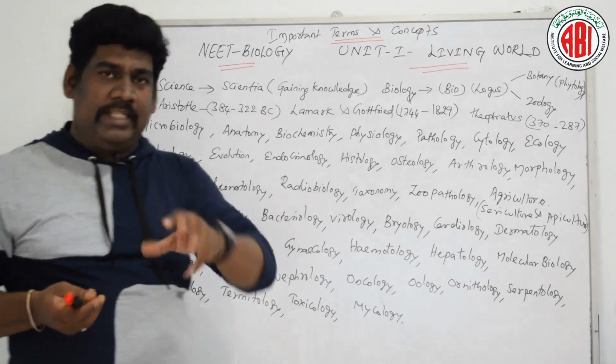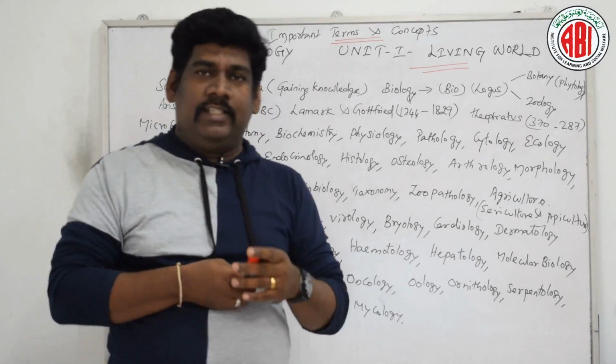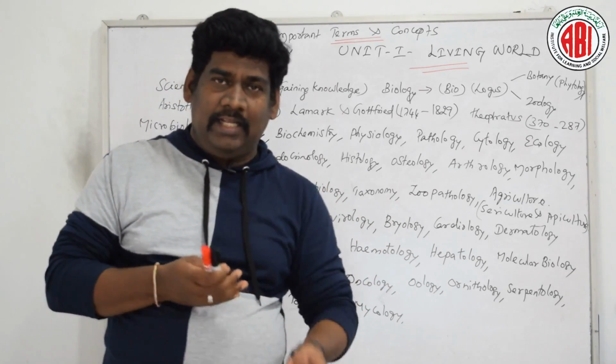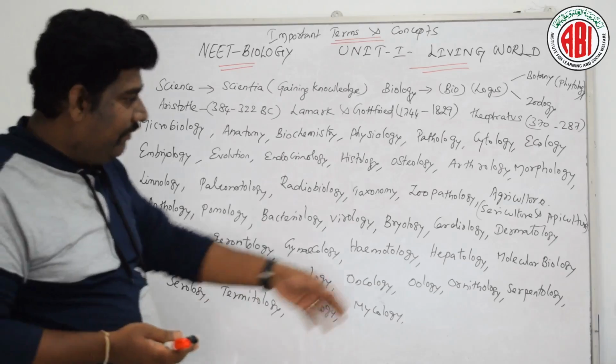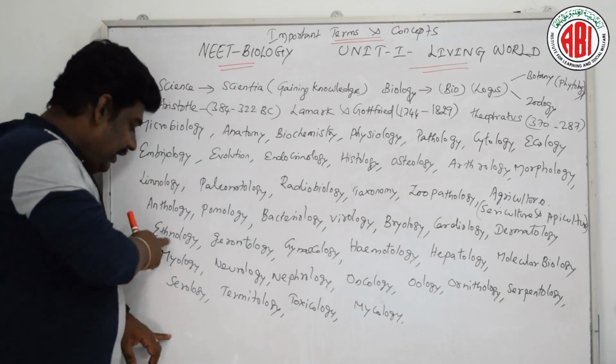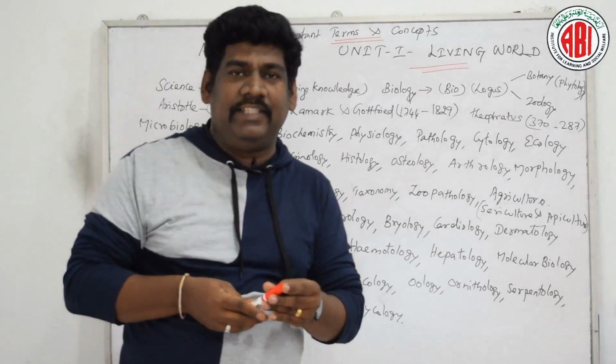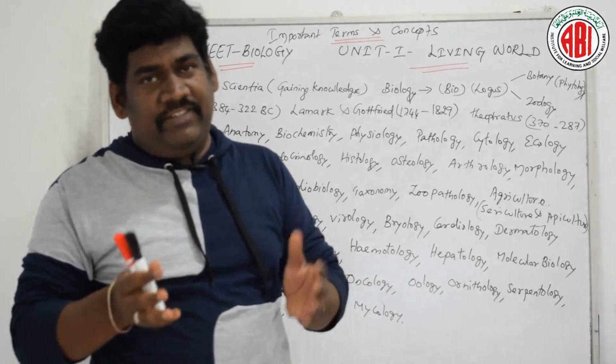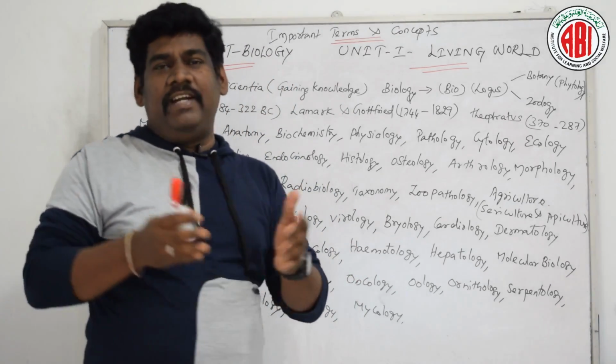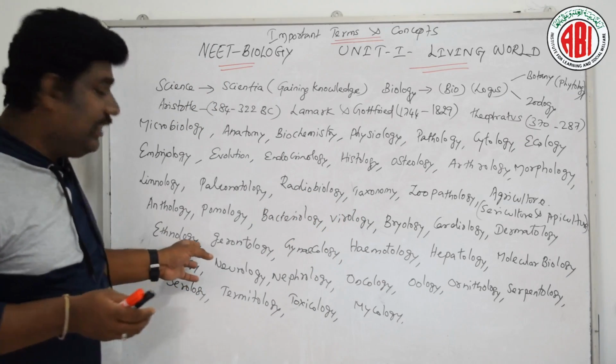When we are discussing skin, there are different layers of skin: the epithelial layer, endothelial layer, and mesothelial layer, which we will discuss in dermatology. When we are talking about ethnology, it is a branch of science which deals with the different races of human beings. So the different races of human beings are dealt with in ethnology.